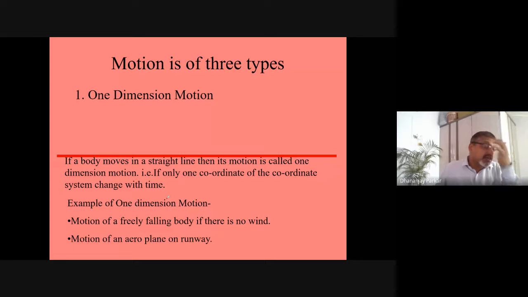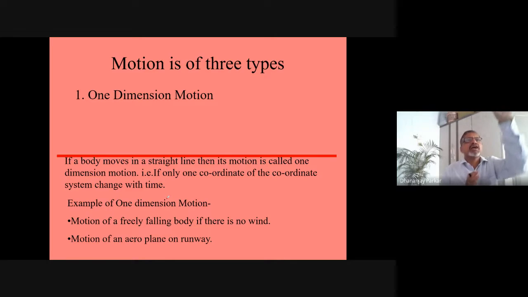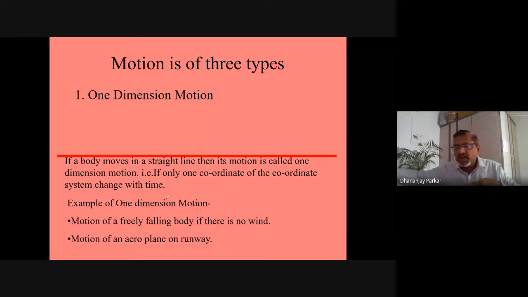That means either the x-axis, suppose a body is there, and if it is going up only, in one dimension only, along the y-axis only, then also we will say it is in one dimension. It is not necessary for one dimension that it has to move horizontally in the x direction. If we have taken the x-axis downward, then it is not necessary that it has to move like this. It can move this way also.